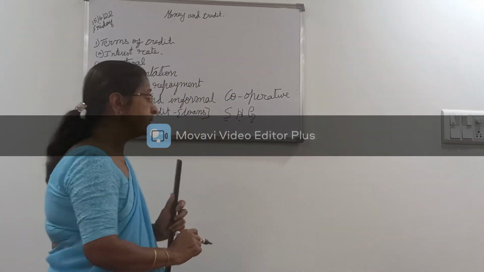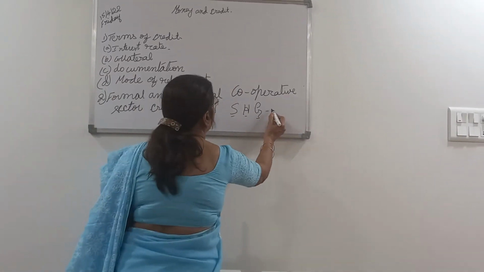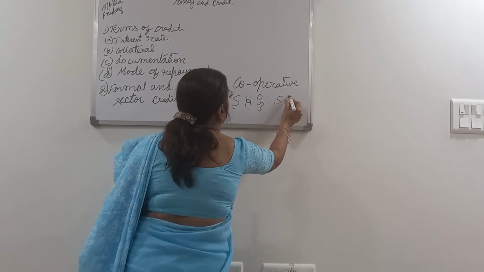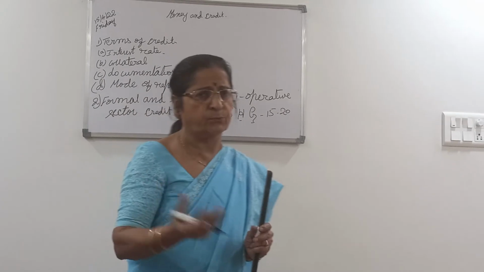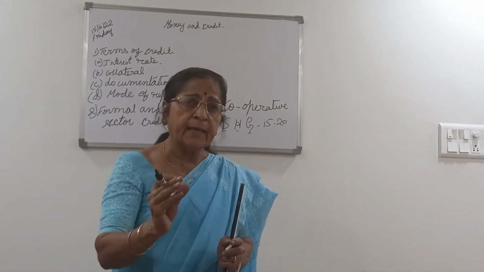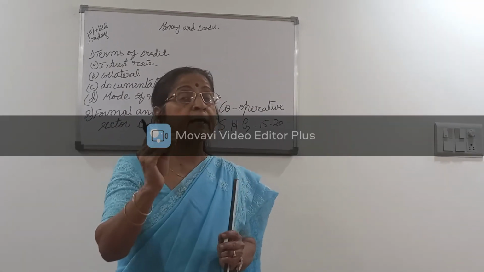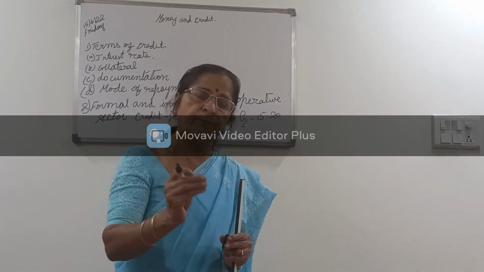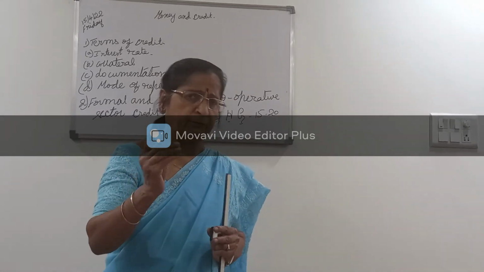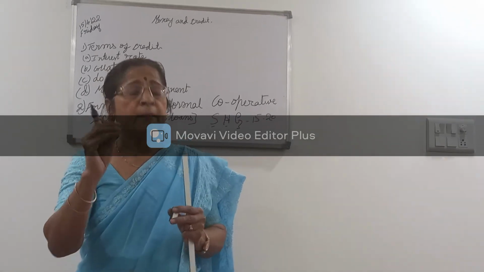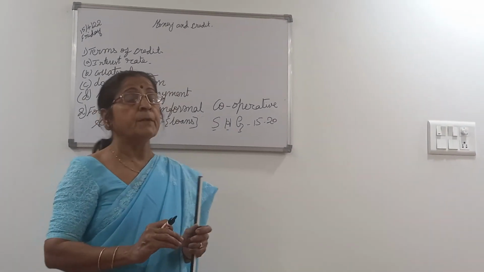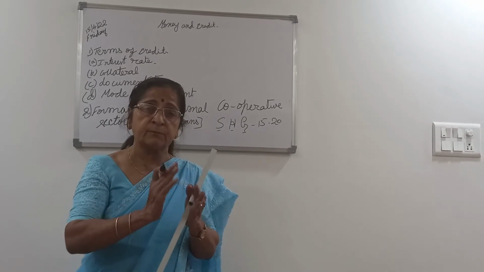Usually one self-help group will have 15 to 20 members. They may be involved in various work, but they can save part of their income. It may be 25 rupees or 50 rupees, whatever is their ability, they save that money,